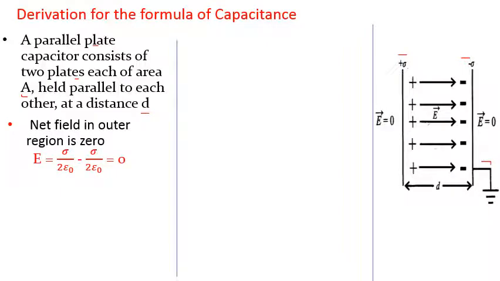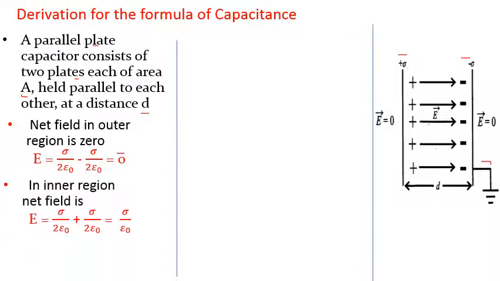We have just seen that in the outer region the electric field intensity is 0, while in the inner region the electric field intensity is sigma upon epsilon 0. In this equation, sigma is the surface charge density, which is charge per unit area, so we replace sigma with Q by A. Finally, E is Q upon A epsilon 0, which is equation number 1.